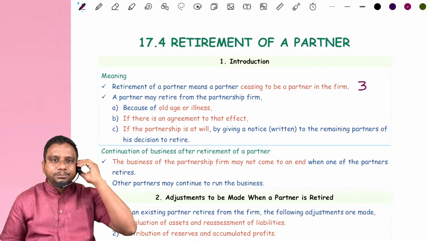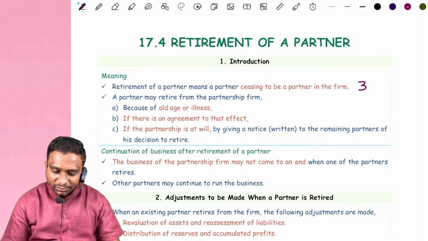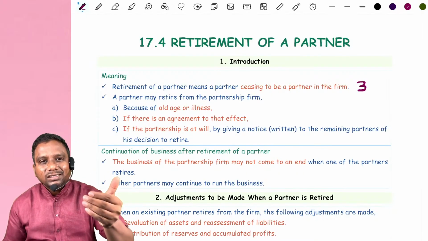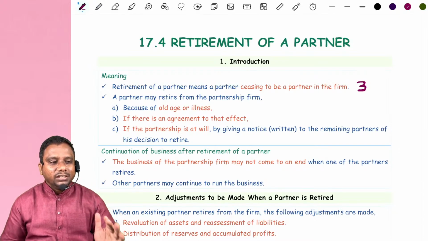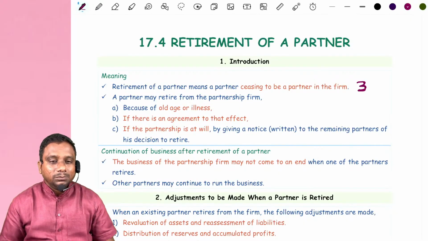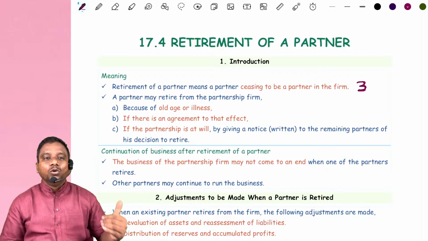Hello. So suppose there are three partners in a firm and one partner is retiring. One partner is retiring from the firm, meaning he is leaving the organization, he is leaving the partnership firm. Then what are the adjustments we have to do in the books of accounts?